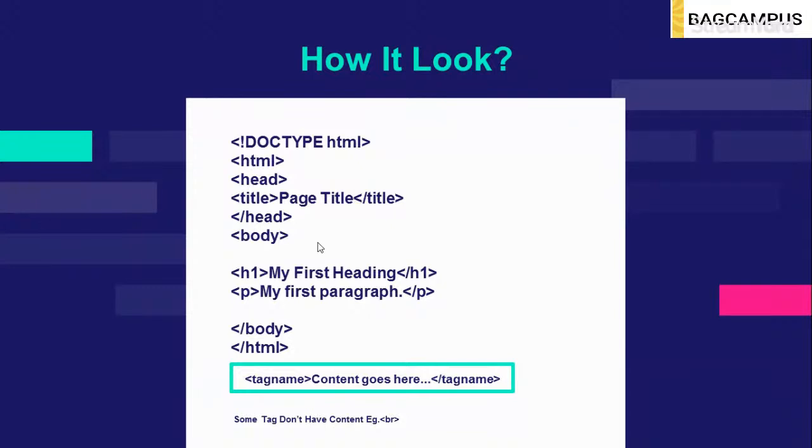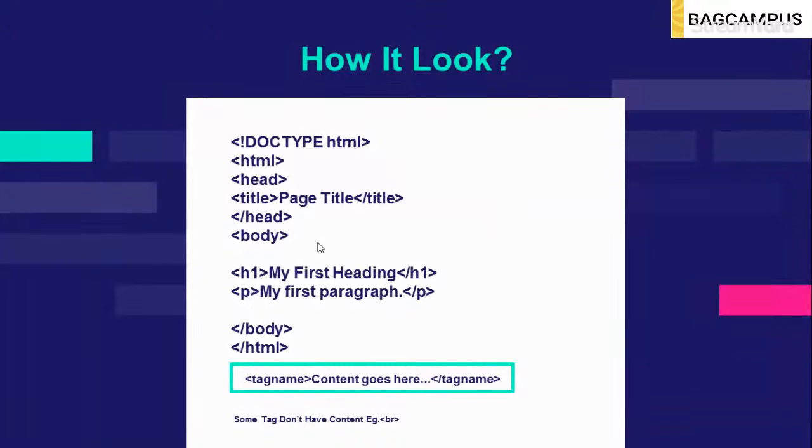Just like we have used the HTML tag and closed it at the end, it looks like the tag name, then the content, and then the closing tag name. There are some tags, like the input tag, in which there is no content inside and no closing tag. There is something called a self-closing tag when we are learning React. We will discuss that in the last session of the web development domain.